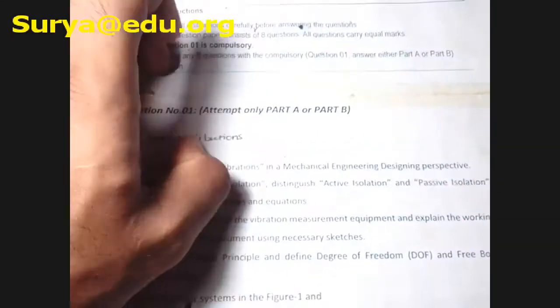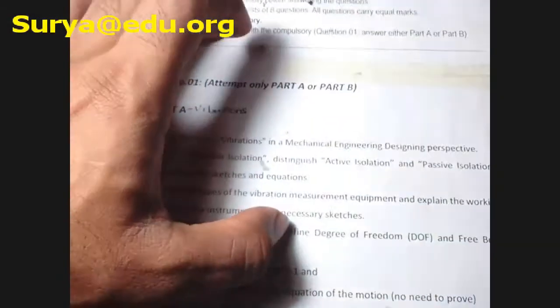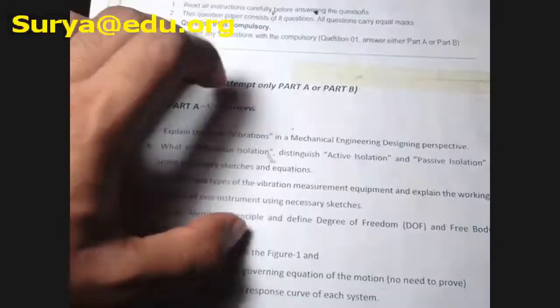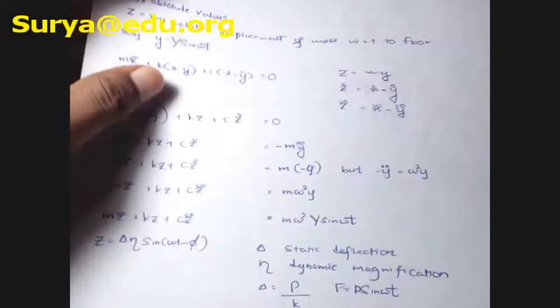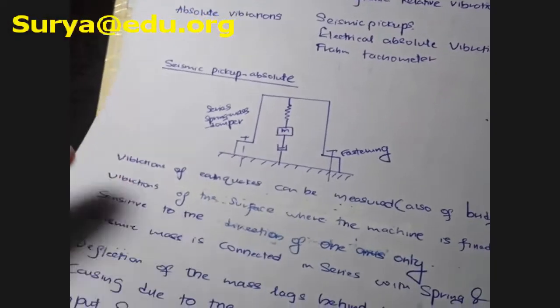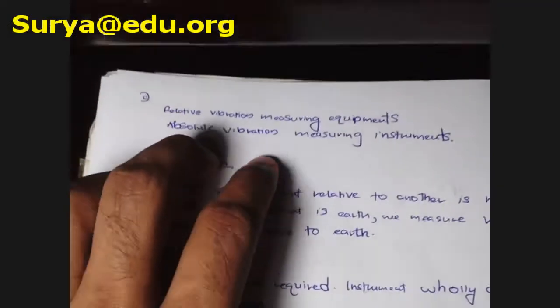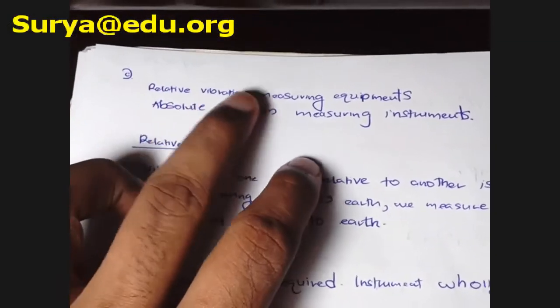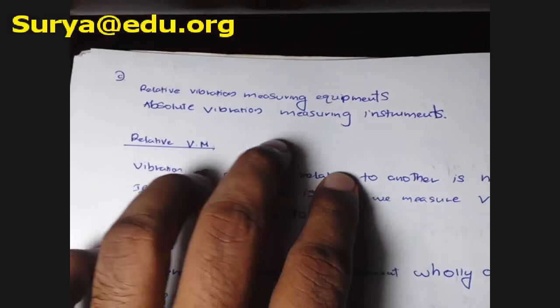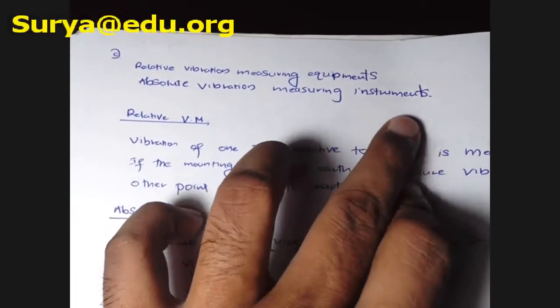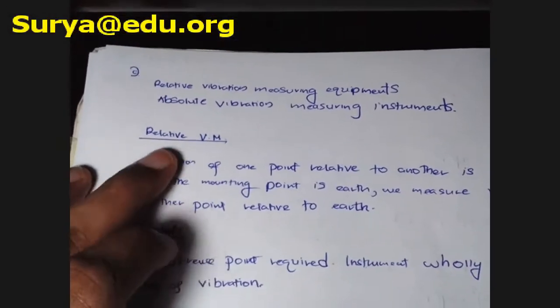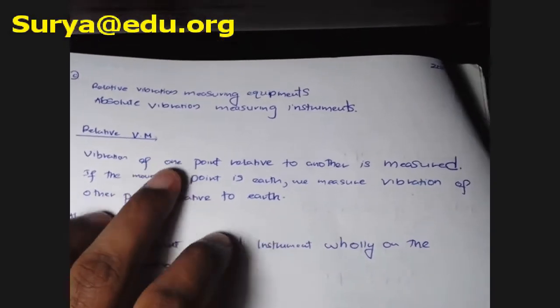Basically there are two types of vibration measuring equipments. What is that? Relative vibration measuring equipments and absolute vibration measuring equipments. So the two major terms are relative and absolute. So what is relative vibration measuring equipment?